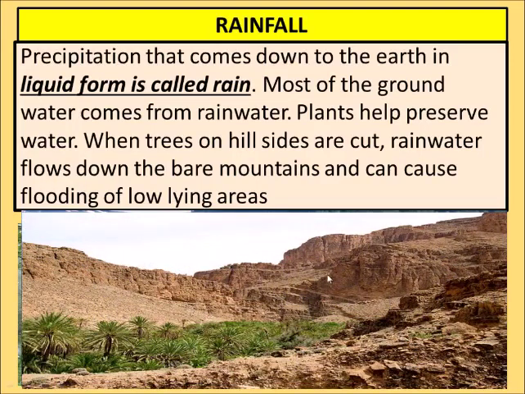But when we cut the trees, there is nothing which can hold the soil. So whenever it rains on this surface, all the water is washed away by the rain, and all the soil is washed away by the water, and all this very important soil goes into the sea. Soil is also very important for us.